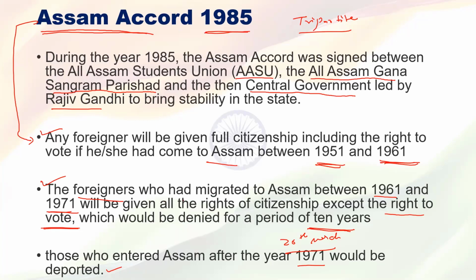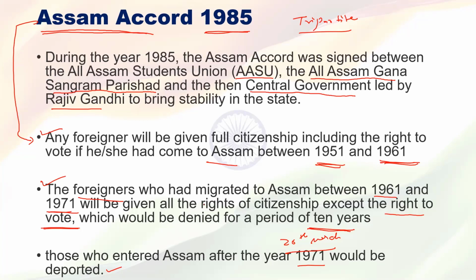In the second decade these people had already migrated, and during that time there was a protest in East Pakistan for separation and the demand for a new country called Bangladesh. A lot of people migrated. If they got the right to vote, they could create disturbance in Assam's political activities. That's why those people didn't get the right to vote.